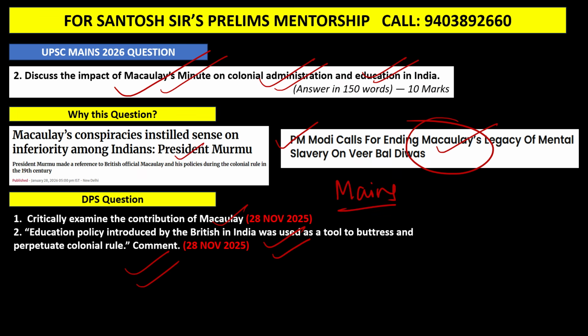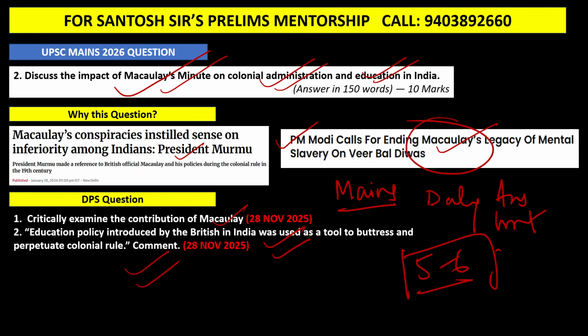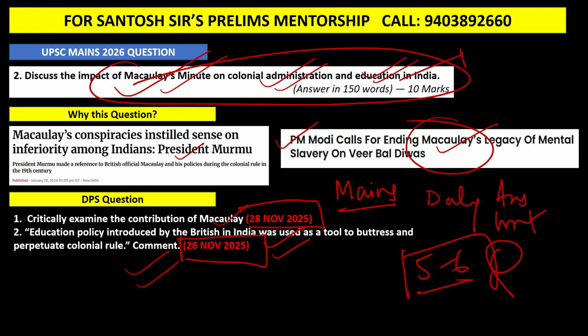Guys, in my mains batch I take a daily answer writing session where I discuss 5 to 6 questions daily. And you can see on 28th November, 2 questions I had discussed on Macaulay because of the Prime Minister's statement. So guys, if you are preparing for next year 2027, one thing you have to be very careful about is current affairs. Even if the question looks very static, this question is a static question, but the motivation for this question comes from current affairs.